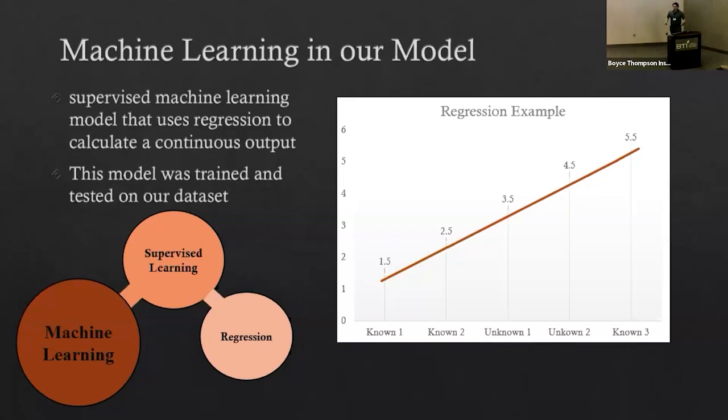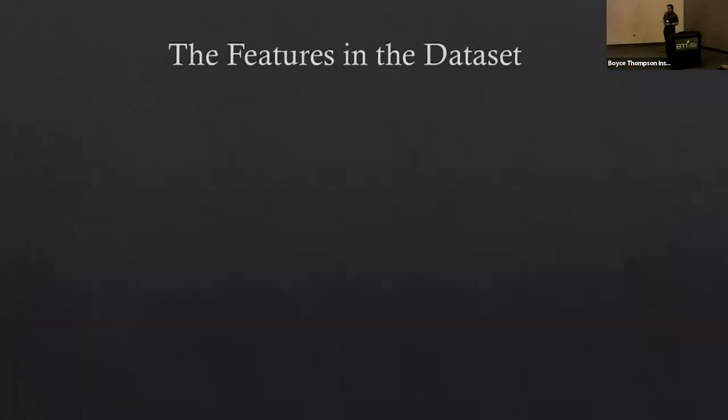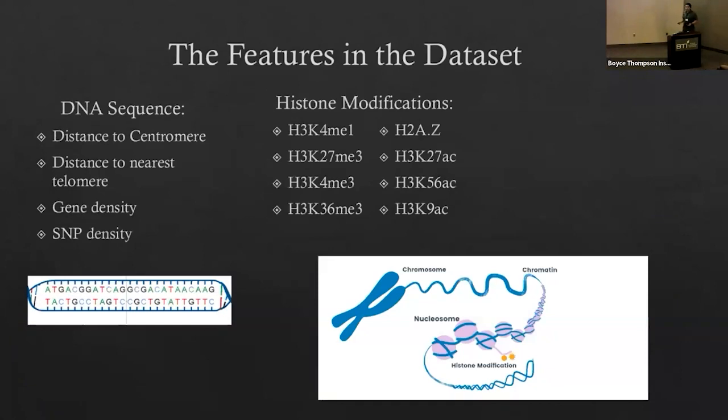And so for my model, what we're going to try to predict, and this next slide is going to be scary, is recombination rate. This is the estimated recombination rate that we found in the Maize genome of what we believe to be the goal we're aiming for. And this was found using a subset of features. And those features, well, I'll feature them on the next slide right here. We have about 3 subsets of features in our data set. We have DNA sequence features, which are features determined by the DNA sequence itself. We have histone modification features, which are in 2 different subsets. We have methylation features and acetylation features.